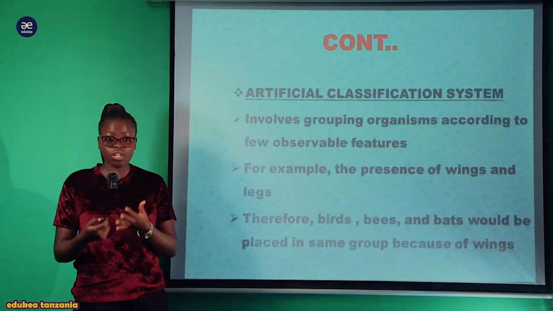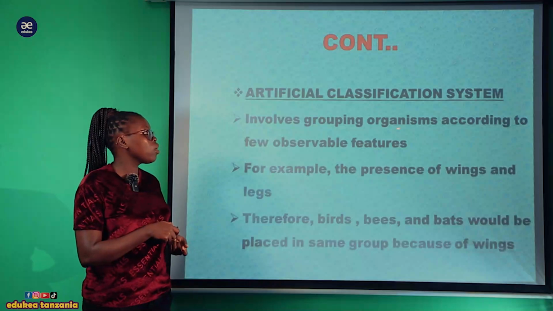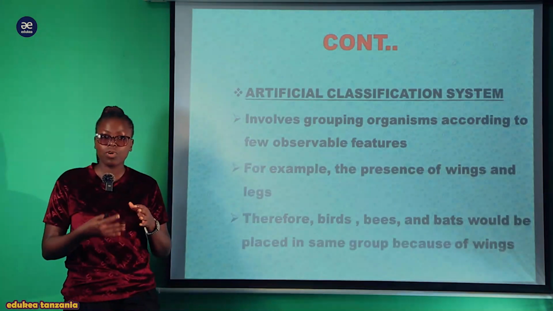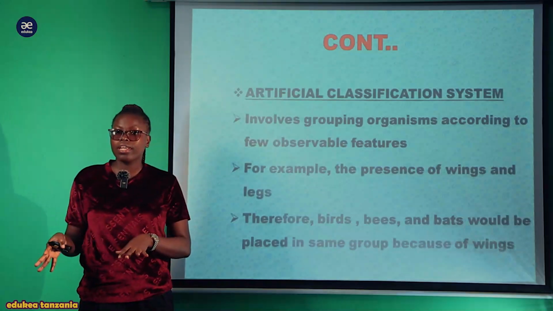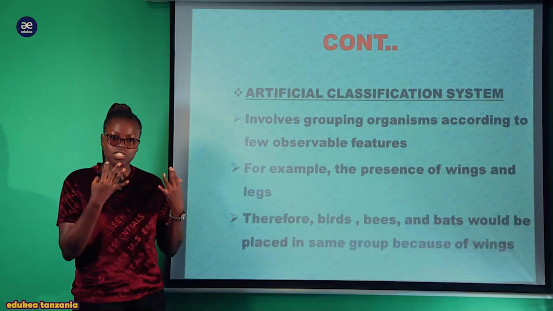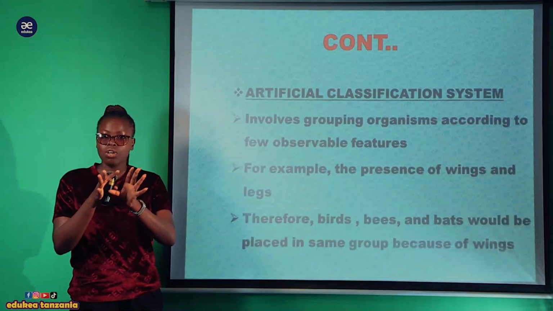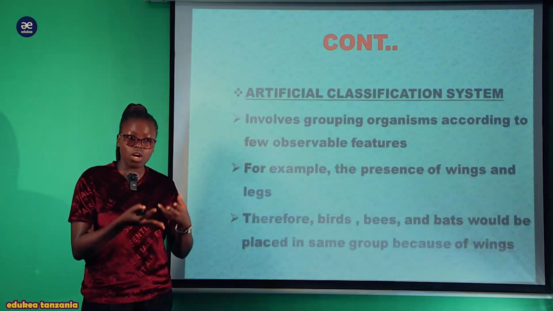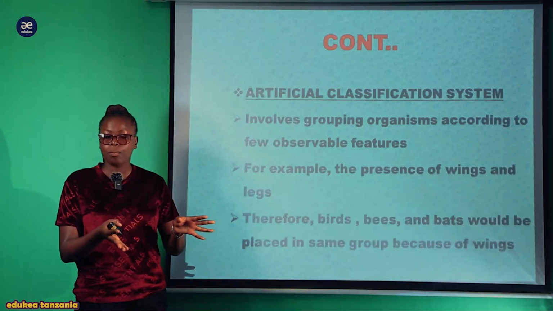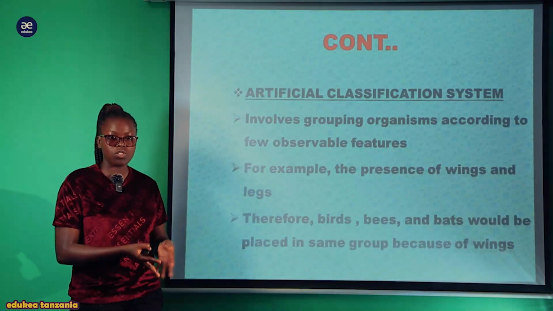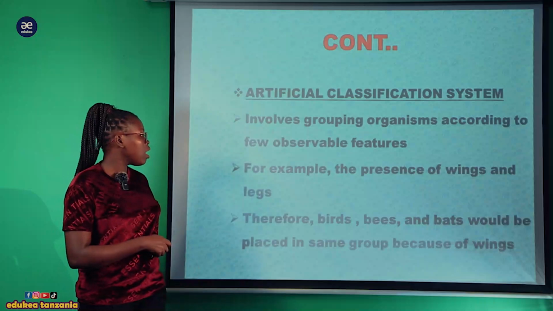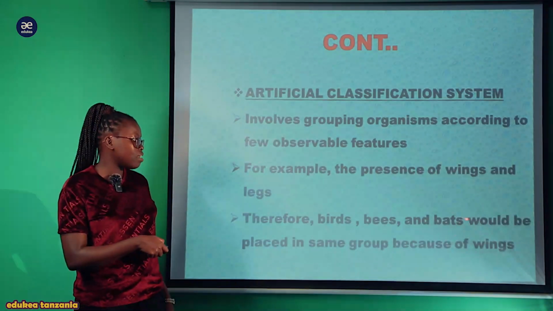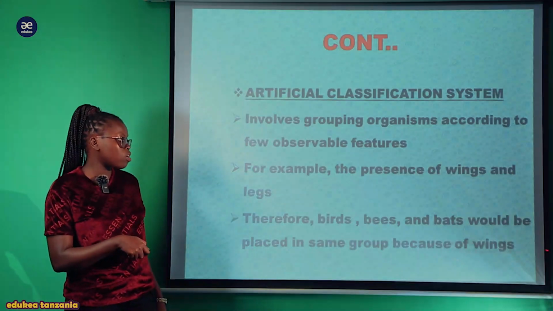Starting with artificial classification, this involves grouping organisms according to a few observable features. Kwa hiyo hapa inakuwa inagroup organisms au inatenganisha viumbe kulingana na tabia chache walizonazo, ambazo hizi tabia ni these external observable features, feature ambazo tunaweza tukaona kwa kutumia macho yetu. Kwa mfano, unaweza ukagrupu ndege pamoja na popo katika grupu moja kwa sababu wote wana mabawa. Now, for example, the presence of wings and legs. Therefore, bees and birds will be placed in the same group because of wings.